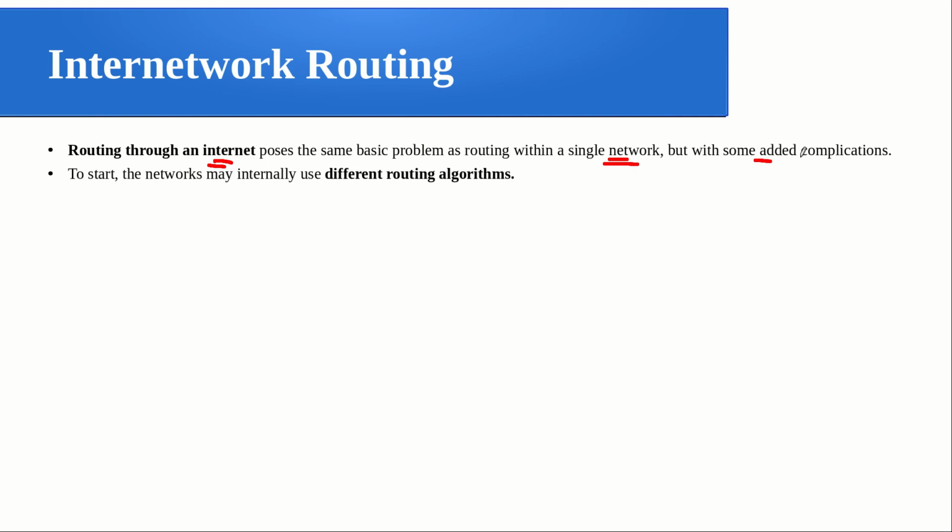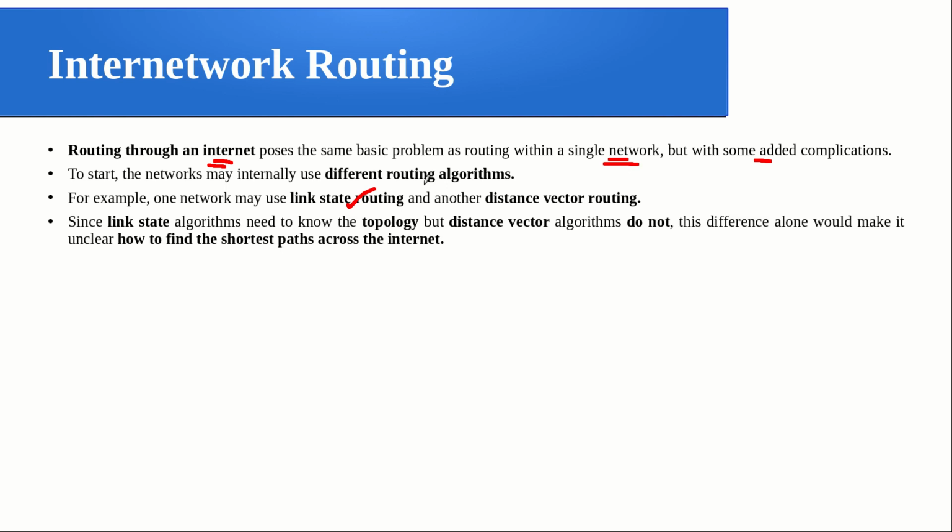To start, the networks may internally use different routing algorithms. For example, one network may use link state routing and another one may use distance vector routing. But anyway, right now this is something obsolete, and what we are using is this or its variation. Other than distance vector and link state, we can think about some other network routing protocols even.